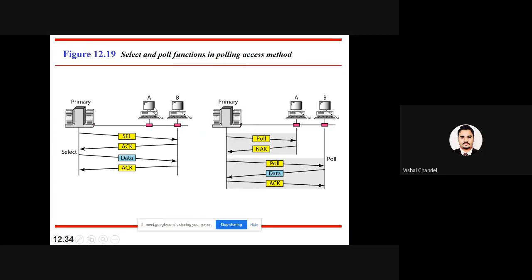Suppose by this example you can understand. This is Vishal sir, which is the primary person. Now what is happening? Vishal sir has started a request for sending the information. Now I am going to talk. I was asking my person how many people are outside the cabin. So he was saying two persons are outside your cabin. Okay, so I have just started the polling.